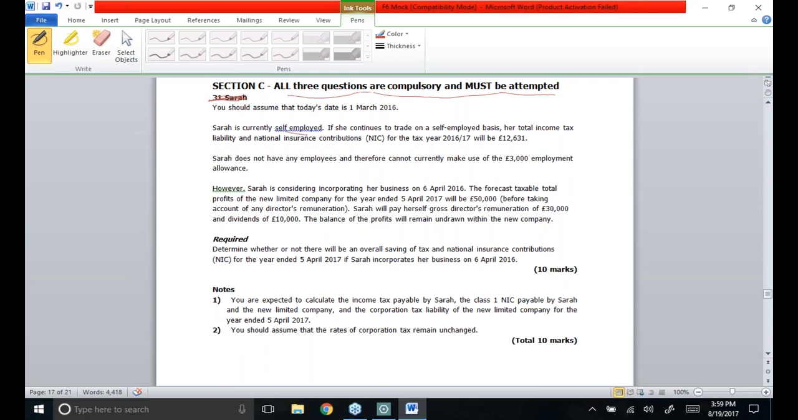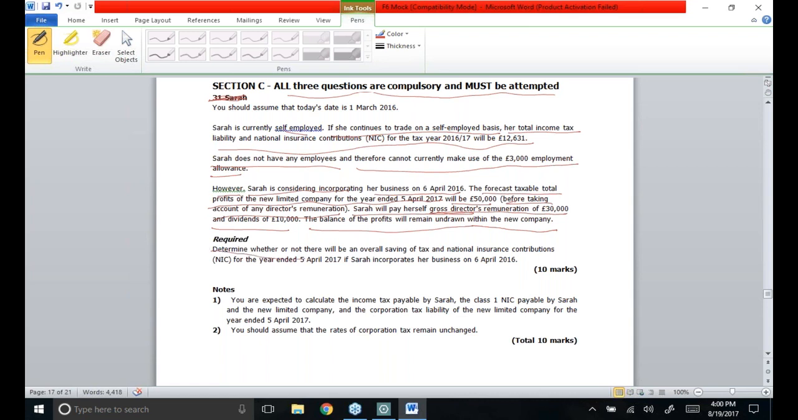Sarah is currently a self-employed person. If she continues to trade on self-employed basis, her total income tax liability and NIC for the tax year will be 12631. She does not have any employees and therefore cannot currently make use of the 3000 employment allowance. However, Sarah is considering incorporating her business on 6th April, the forecast taxable profit of the new limited company for the year ended 5th April 2011 will be 50,000 before taking account of any director's remuneration. Sarah will pay herself a gross director remuneration of 30,000 and dividends of 10,000. The balance of the profit will remain undrawn with the new company. That means that the balance of the profit will remain with the company.